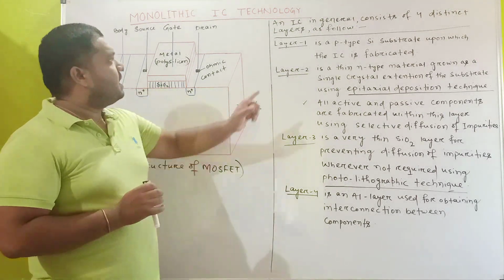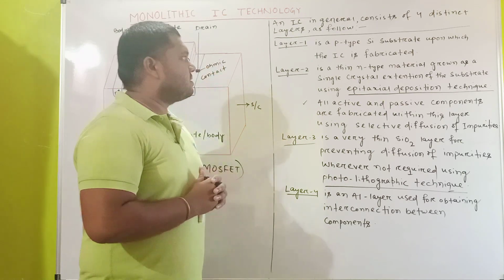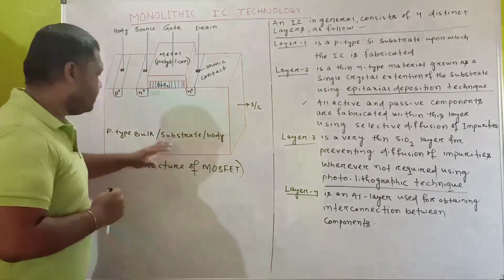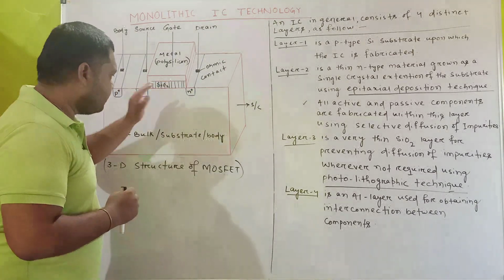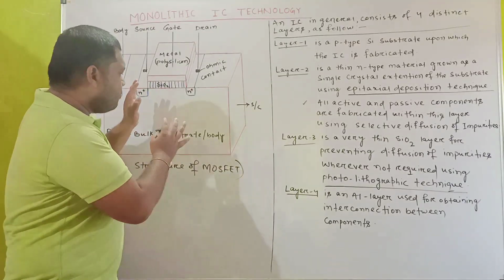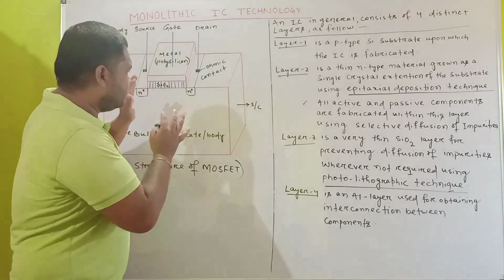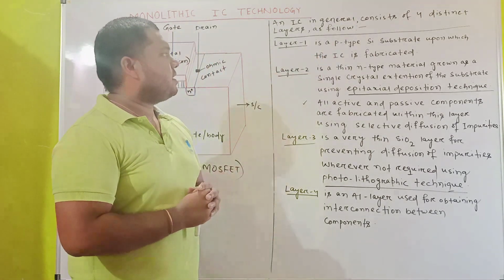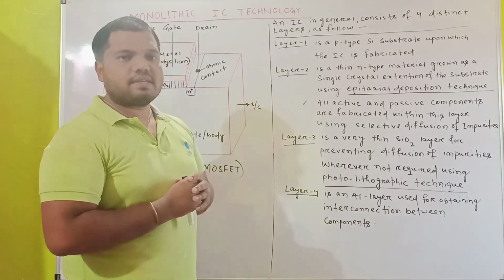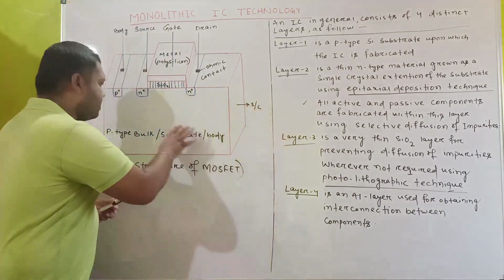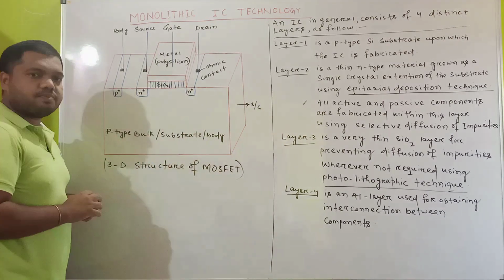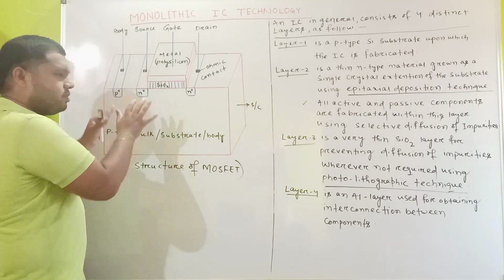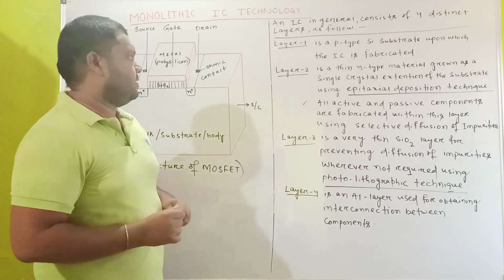Now look, an integrated circuit generally consists of four distinct layers, as follows. This is the integrated circuit; we design and fabricate it. So how do we fabricate all these layers? Layer 1 is a p-type semiconductor substrate upon which the integrated circuit is fabricated. Normally we take a p-type substrate, which is also called the bulk or body, upon which we fabricate our integrated circuit.